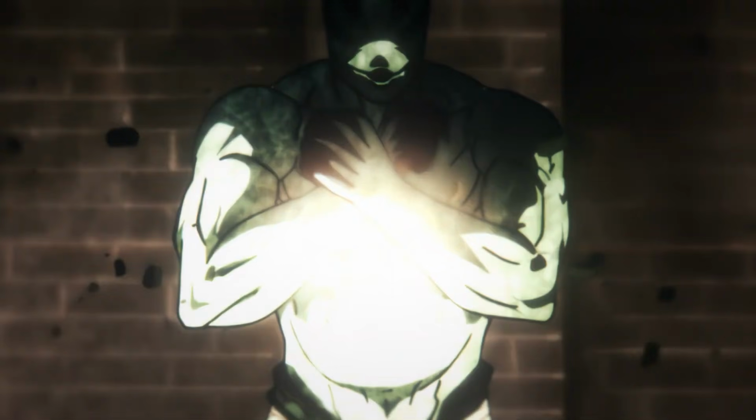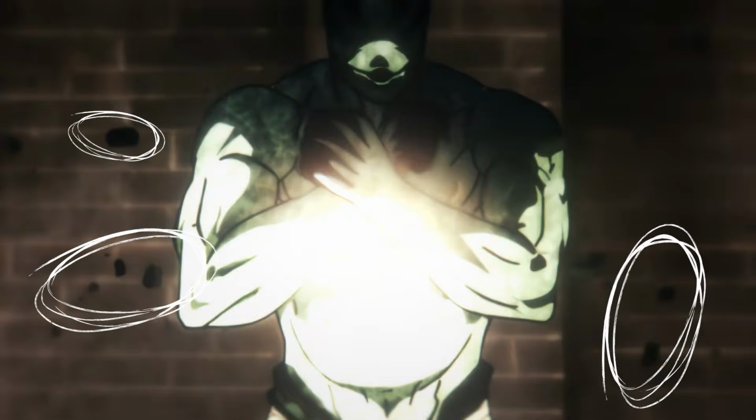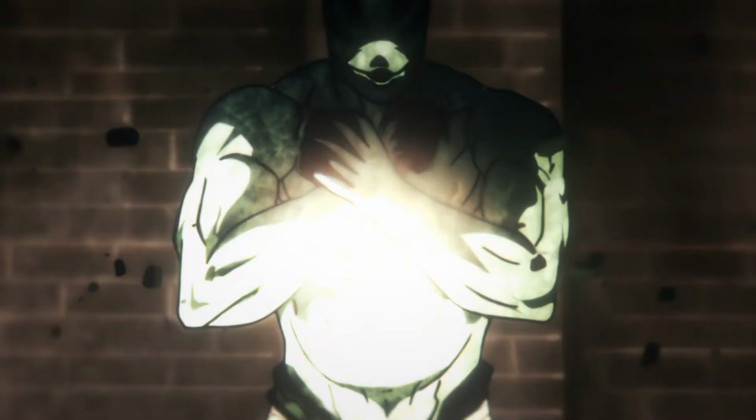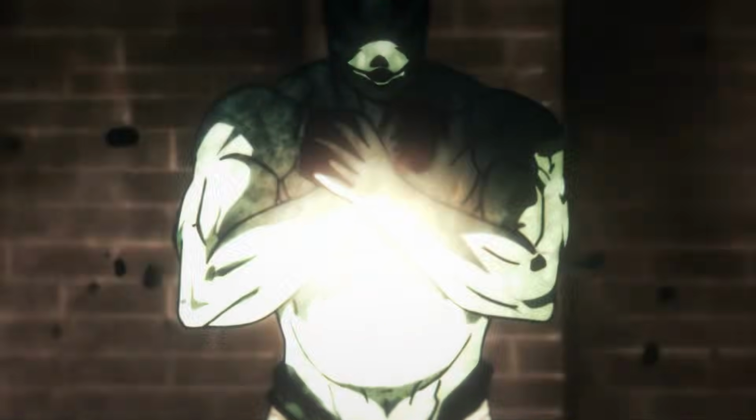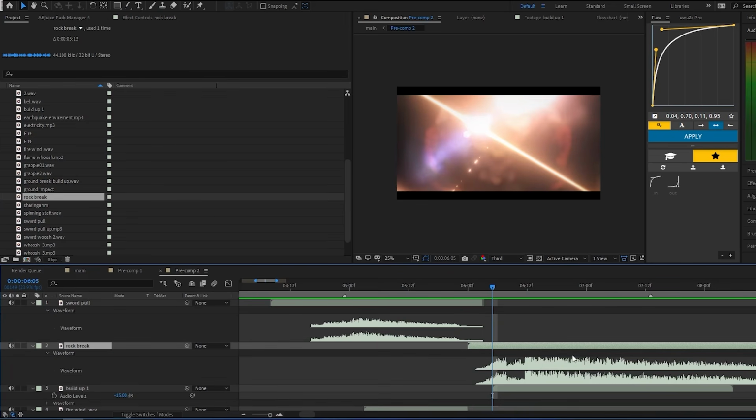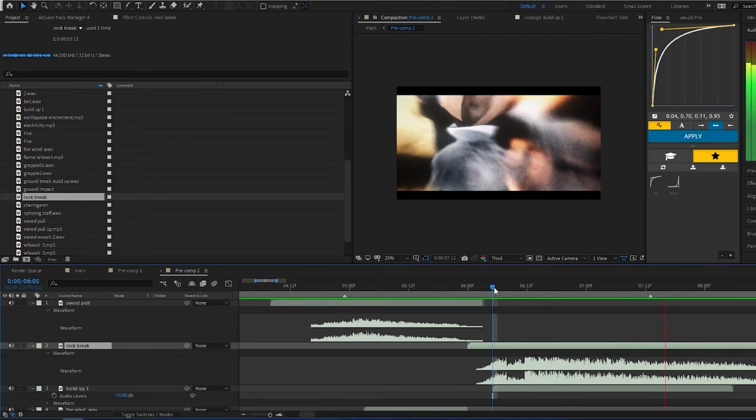You can see there are these little rock particles floating in the air, which only happens when the ground breaks. And also the action in this clip kind of feels like this dude has broken the ground and stuff like that. So I will add a ground breaking sound effect for that just to be safe.